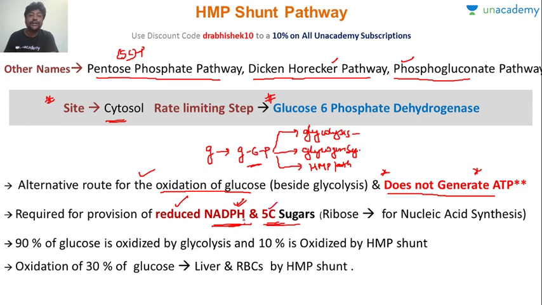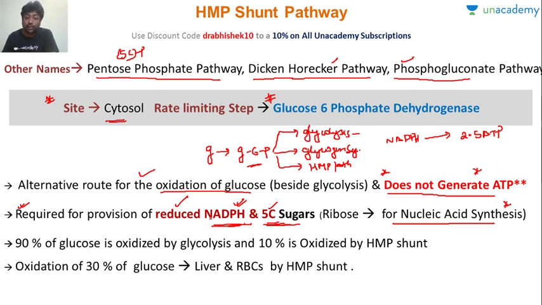And it is also very important for providing 5 carbon sugars. Now these 5 carbon sugars are very important for nucleic acid synthesis, both RNA and DNA. So this is the main function of HMP shunt. It provides 5 carbon sugars and a lot of reducing equivalents, which is very high energy. If you remember from our electron transport chain lecture, each NADPH will produce the equivalent of 2.5 ATP. So this is a very rich, very compact way in which energy is stored.